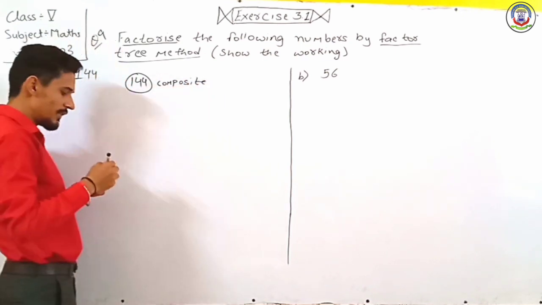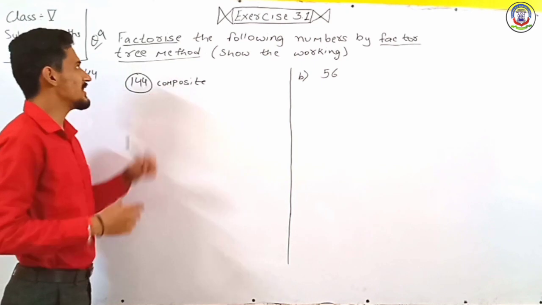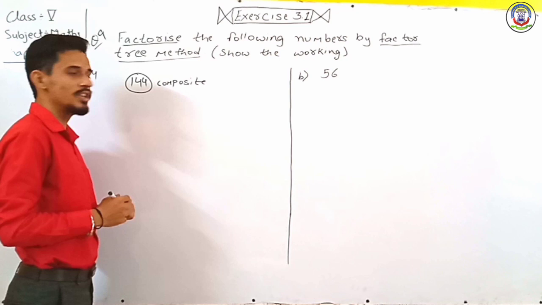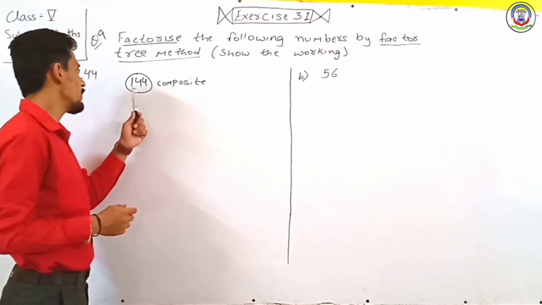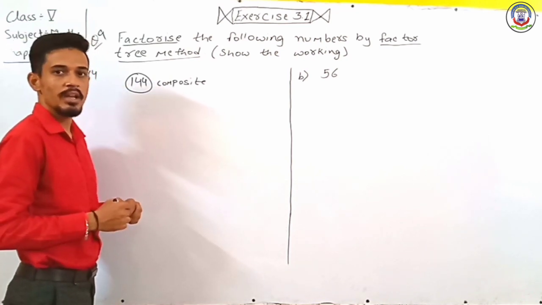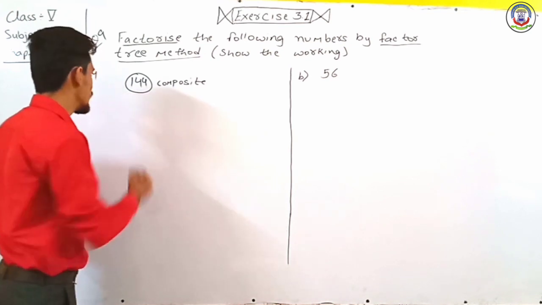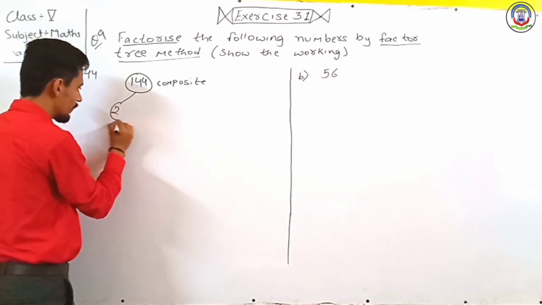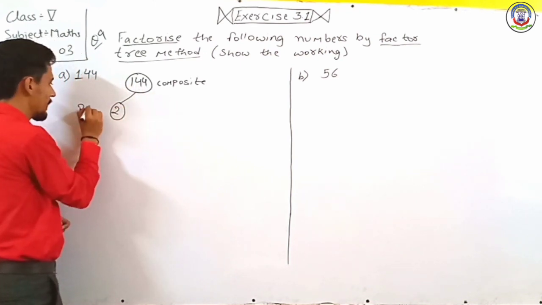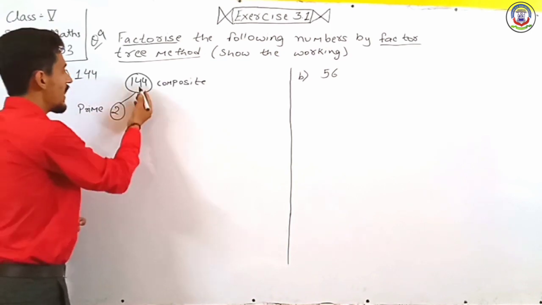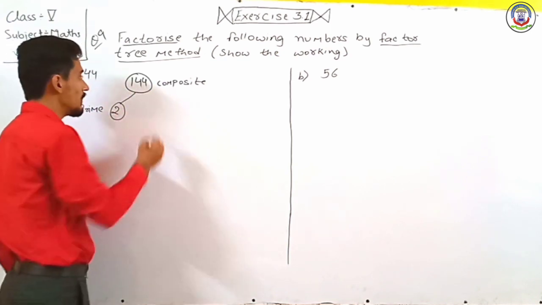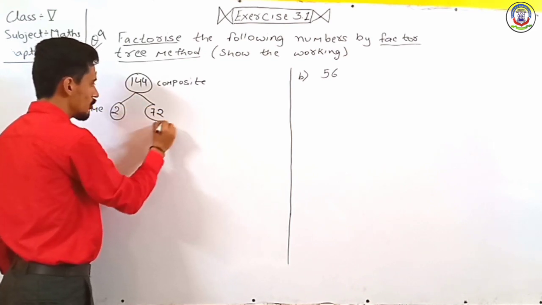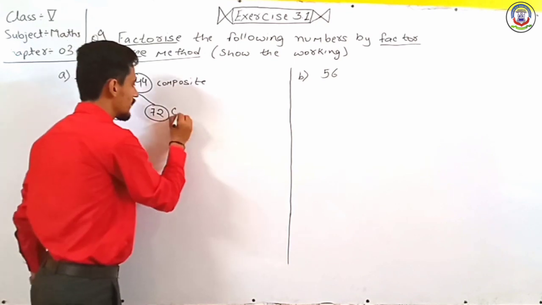So when we do factorization, we have to use prime numbers to divide these numbers. So 144 comes in the table of 2, that is, it is divisible by 2. So we write here 2. It is a prime number, and when we divide 144 by 2, we get 72. So here we write 72, but it is a composite number.